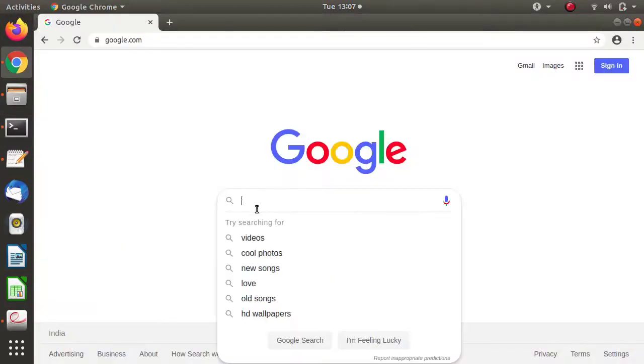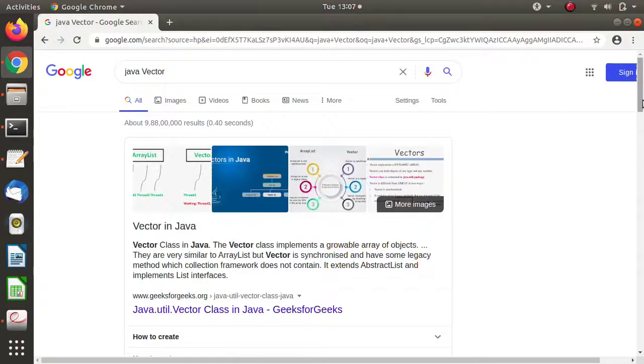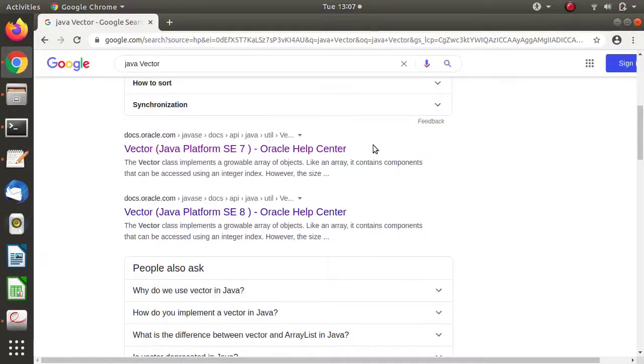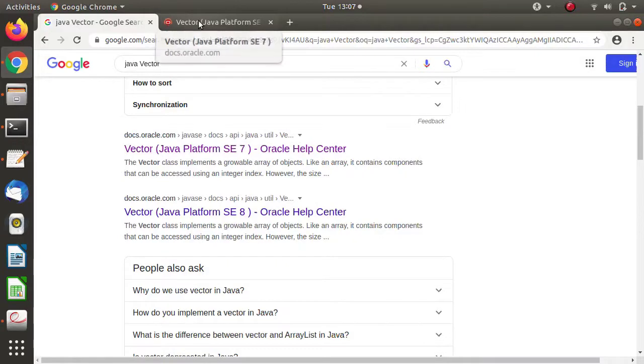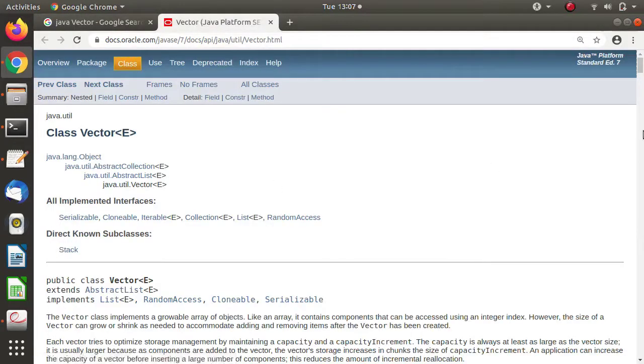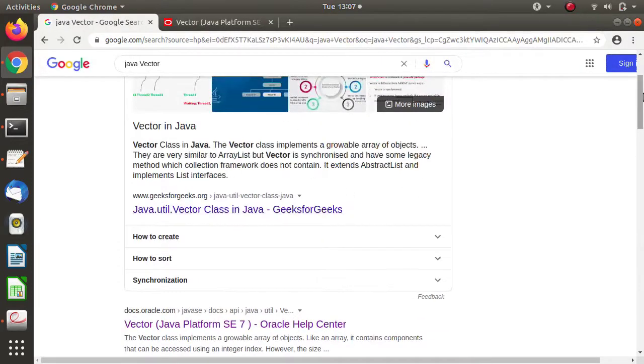if we check Vector on Google, now check the official website for this. Here you will find this Vector class is defined with a generic type E. In the same way you can check the other classes.